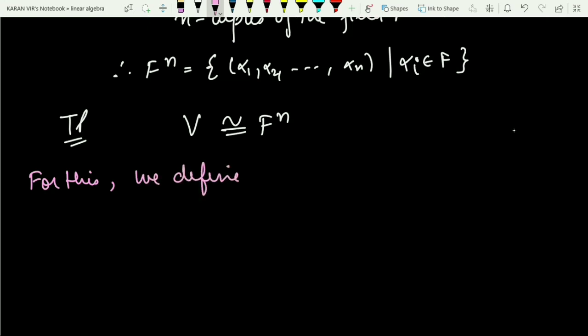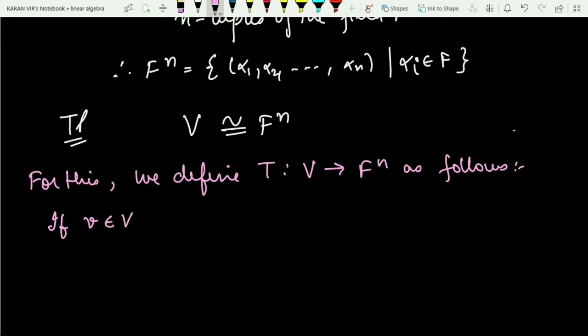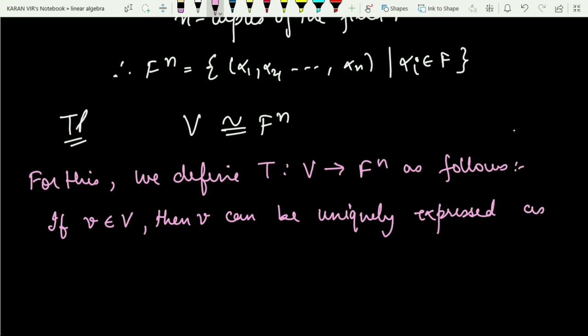We define a map T from V to F^n as follows. How do I define this map? If I choose any small v coming from V, then v can be uniquely expressed as a linear combination of the elements of B.